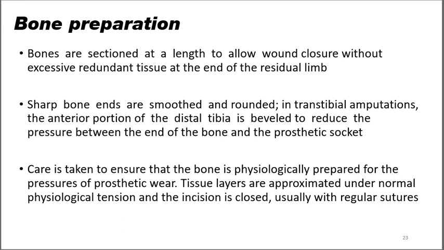Therefore, when bones are sectioned at a length, their bone ends should be smoothened and rounded, and in transtibial amputations, the anterior portion of the distal tibia should be beveled to reduce the pressure between the end of the bone and the prosthetic socket. Proper foresight and attention to bone preparation eliminates potential areas of high pressure in the bone socket interface.